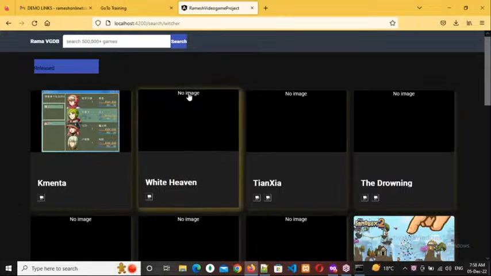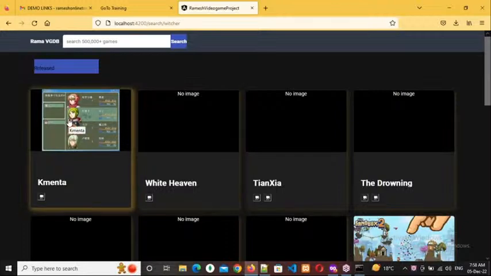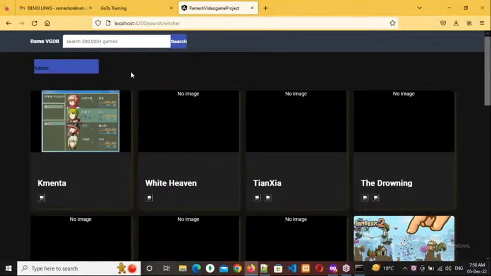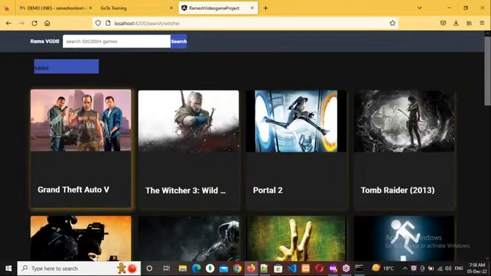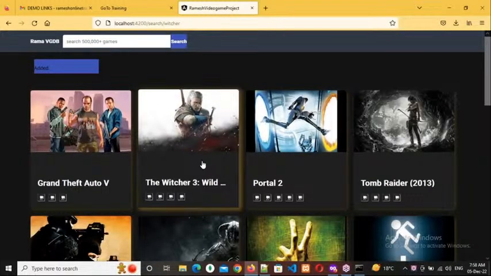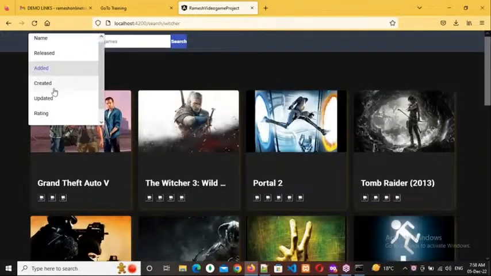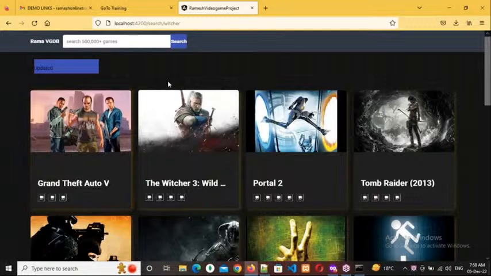If there is no image, then only it will come like this, no image. If there is an image, that image will display here. He added all those things there. Updated.